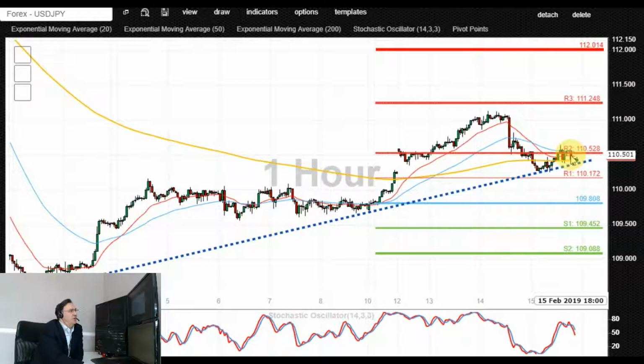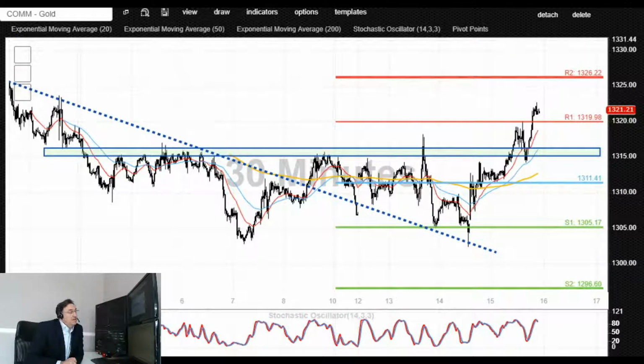Alternatively, only a dip lower and the end of day close below 110 level would negate this intraday bullishness and potentially open up the way for a deeper retracement towards the 109.80 initially, followed by 109.45, 109 to the downside. The major end of day support level is at 108.80, 108.70 levels, but bulls appear to be in control above 110.